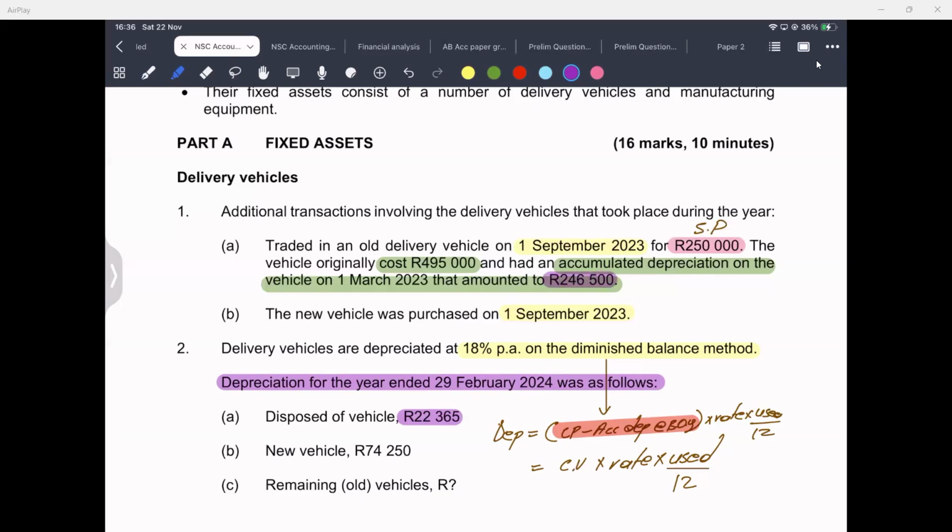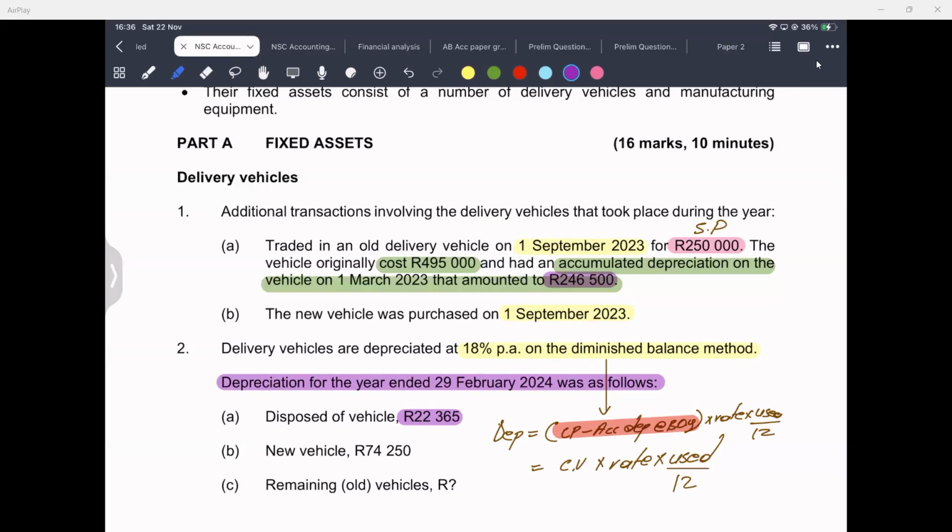So they did not give us the carrying value of this asset at the date of sale. They gave us accumulated depreciation at the beginning of the year, but not the carrying value. However, you can easily calculate it. To calculate the carrying value at the date of sale, you take carrying value at the beginning of the year minus current year depreciation, which is this